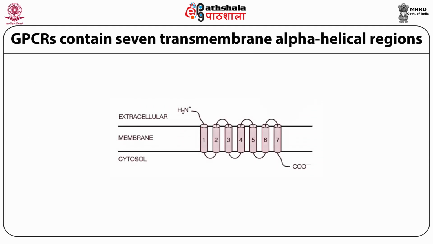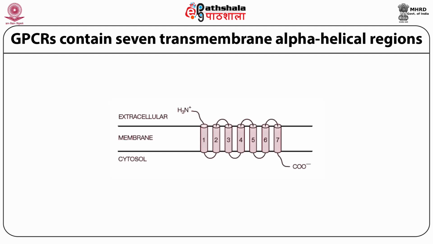G protein coupled receptors are membrane spanning proteins which contain 7 alpha helical regions. On binding its ligand, a GPCR activates the trimeric G proteins with alpha, beta, gamma subunits. The G alpha and G gamma subunits are lipid anchored proteins on the cytosolic face of the plasma membrane.